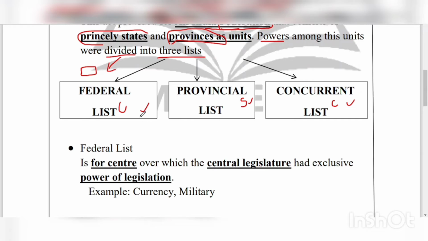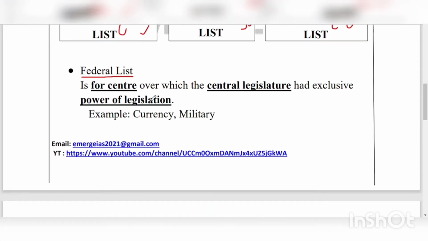Then I am adding a subheading, that is Federal List, and here I am explaining what the Federal List is and what all it consists of. The Federal List is for the center, over which the central legislature had exclusive power of legislation. For example, currency and military were included in the Federal List.